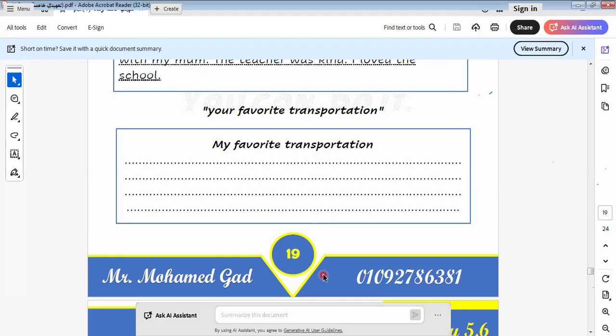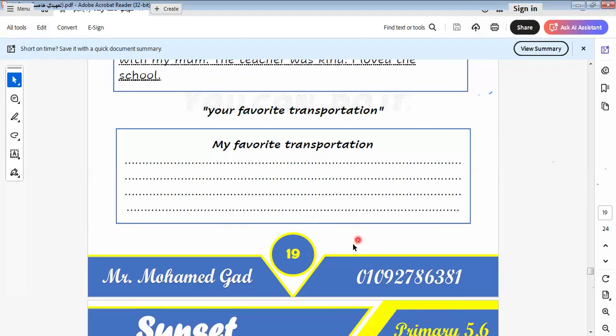Some of you are saying we like the car. Why? Because my dad takes us shopping with his car, and when we travel and take a car, we go many places and visit many places.